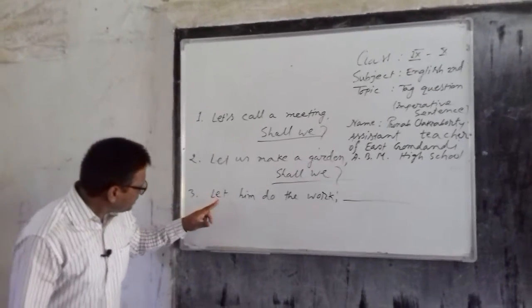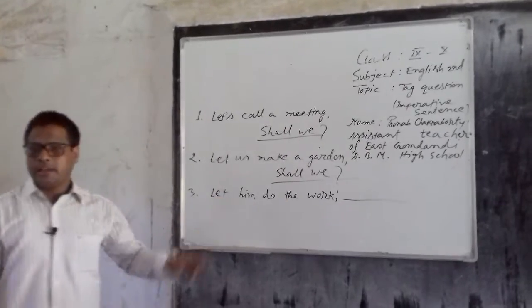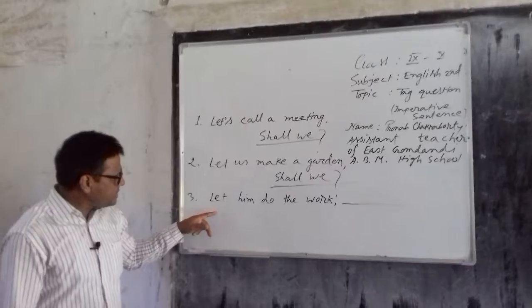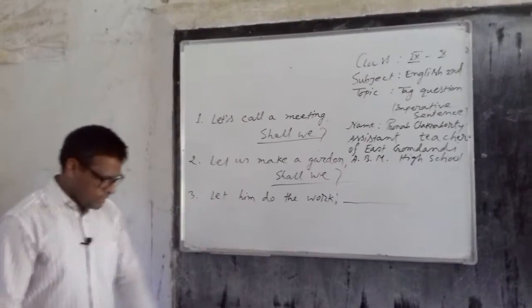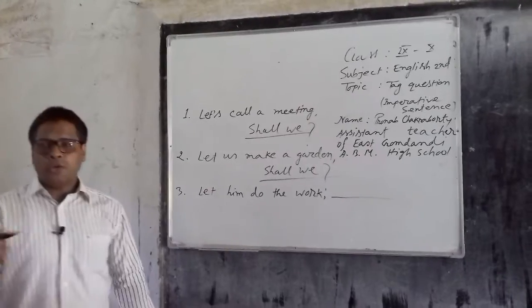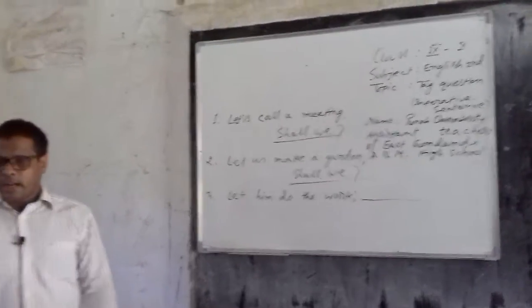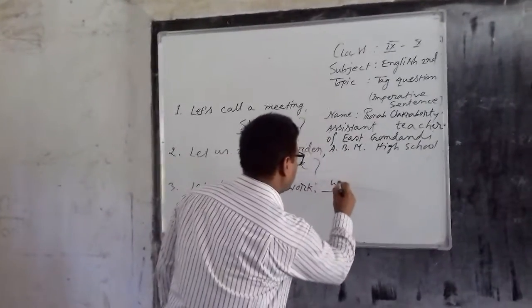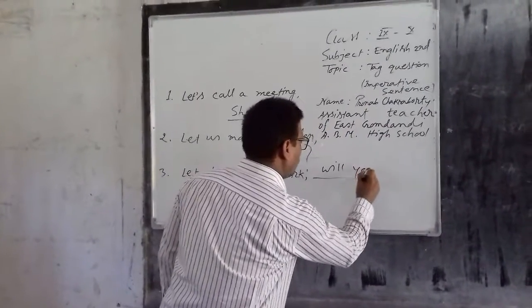It has been started with let. So, if any sentence starts with let, in the sense of tag question, it will be will you, won't you, can't you, could you, etc. So, you can write will you.